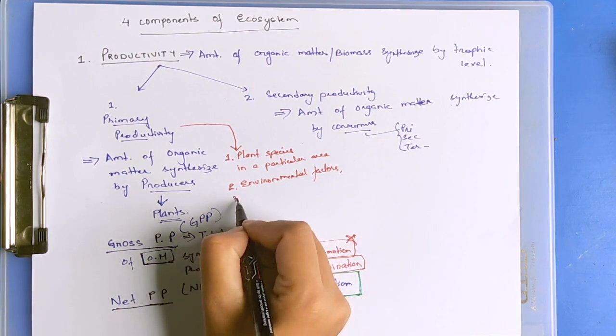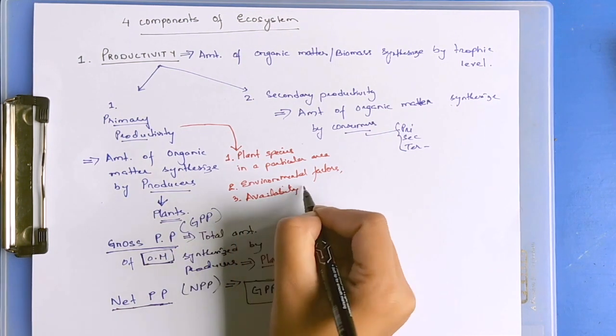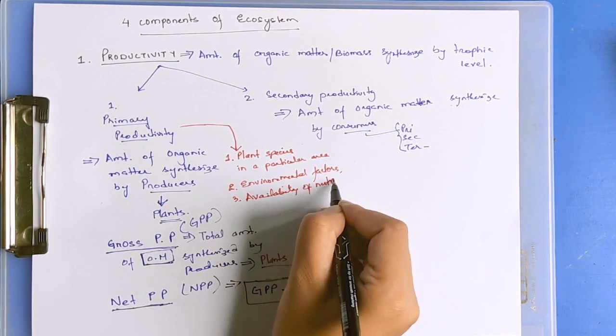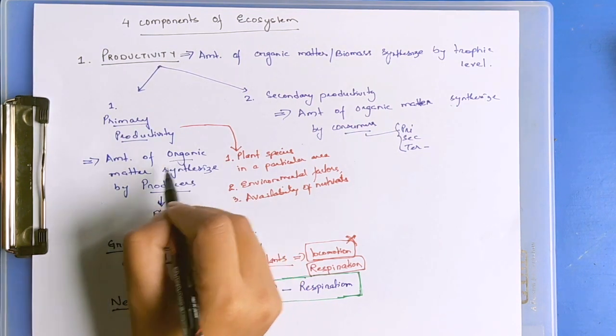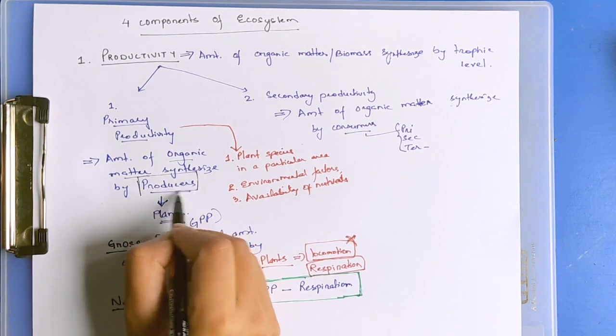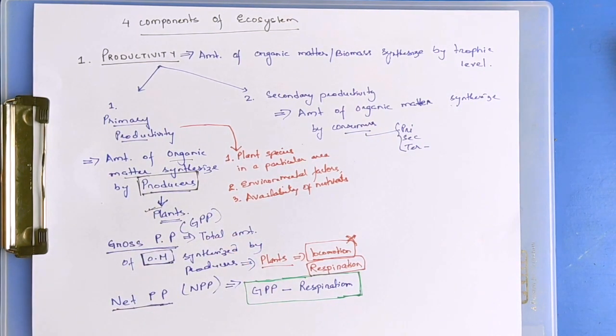Also, they depend on the availability of nutrients. Primary productivity is the amount of organic matter synthesized by the producers. Producers are mainly plants, which can synthesize their own food.